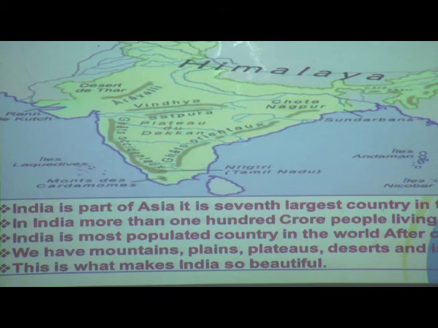We have different types of landforms like mountains, plains, plateaus, deserts and islands. This is what makes India so beautiful, children. So in our India we have different beautiful landforms. Our India is a beautiful country in the world.